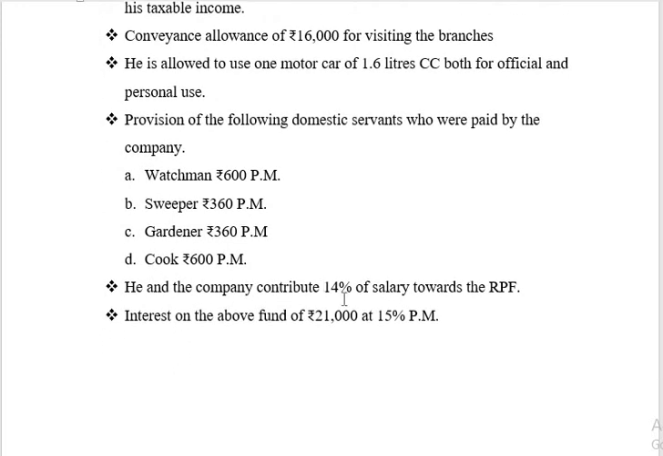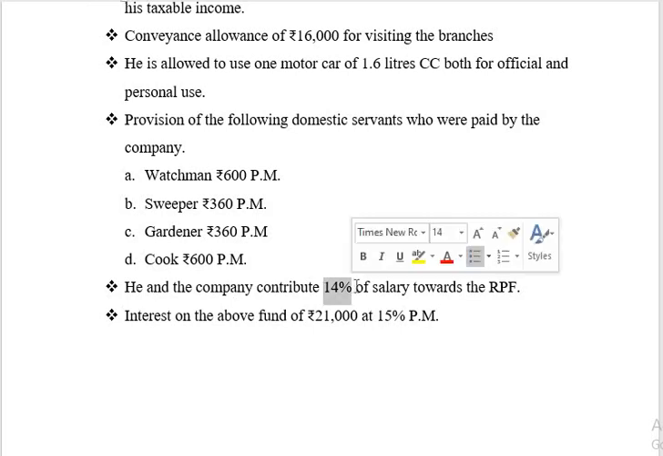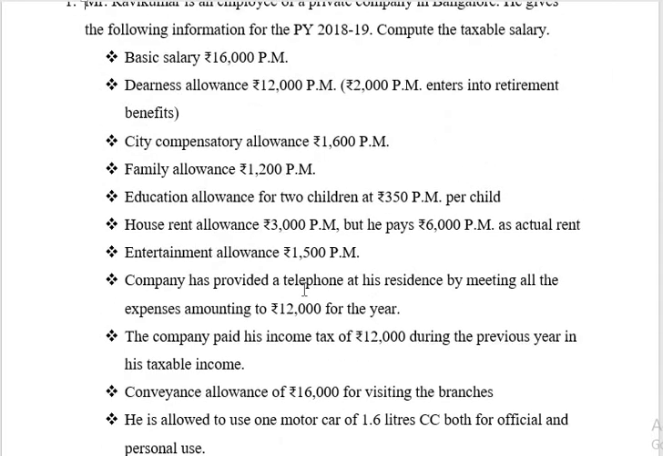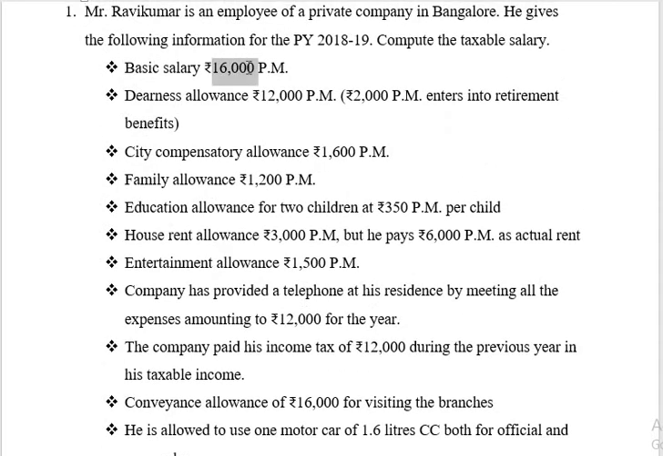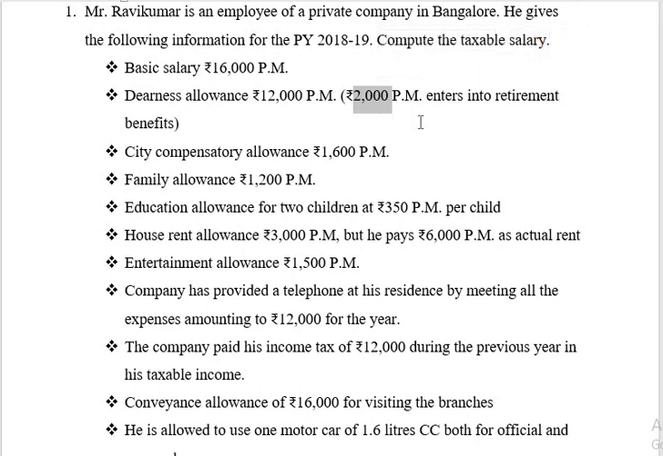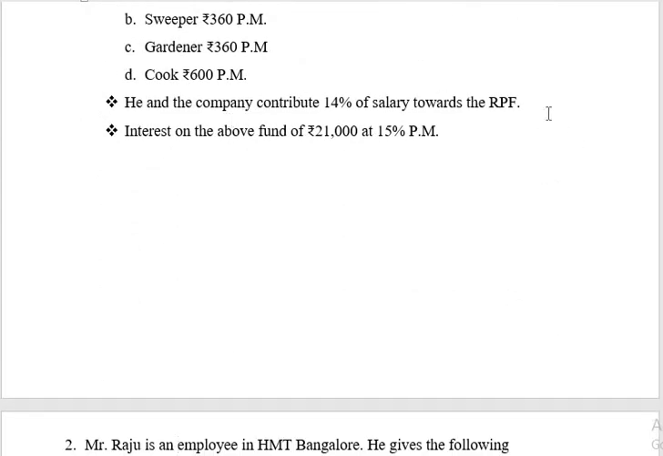He and the company contribute 14% of salary towards the RPF, recognized provident fund. They have not given the amount of contribution, instead they have given the percentage of contribution. So for the calculation of the amount of contribution, salary will be basic salary rupees 16,000 per month plus dearness allowance which enters into retirement benefit. How much amount is entering into retirement benefit, that will be taken into consideration for the calculation of salary in respect of contribution towards RPF.